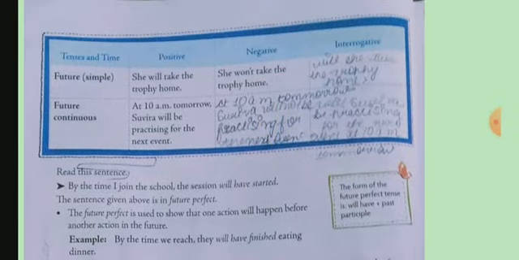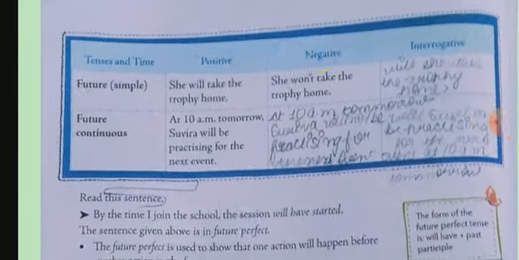Here some part else remaining of this table. Future simple. In future simple, with first person I and we we use shall, and with rest we use will, and first form of the main verb. She will take the trophy home. So she will not take the trophy home. Here wouldn't is written. Wouldn't is sounding the will not. Okay, and next is interrogative, will she take the trophy home. So here in place of won't you will write will not. I am going to write, wait a minute.